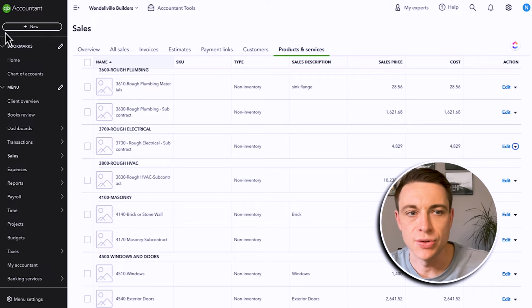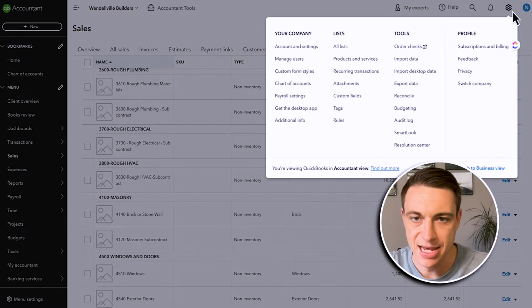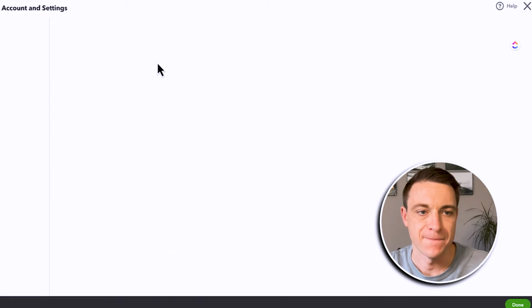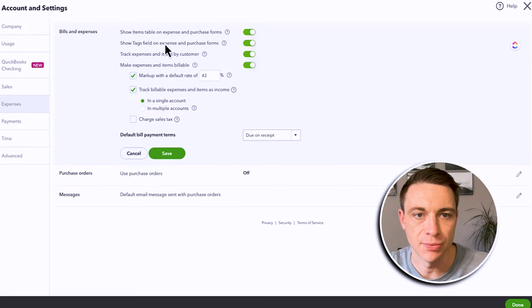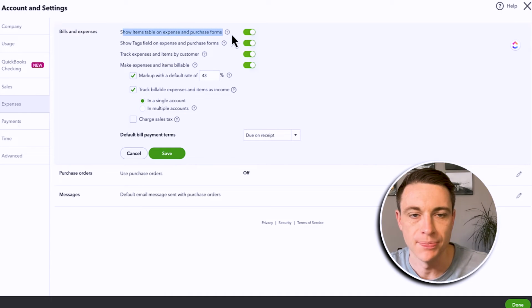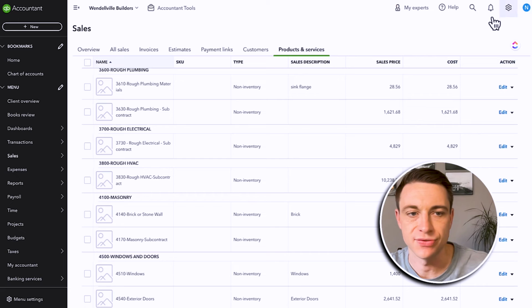The other thing we need to do is turn on the products and services table on our account settings. Okay, so to do that, you're going to go to the expenses section here, and then we want to indicate show items table on expense forms. That's currently on for me, so that's ready to go.